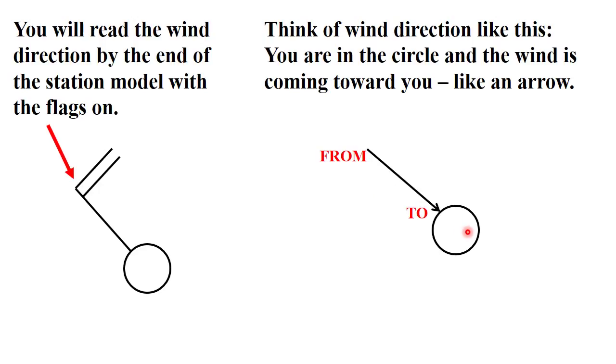An example is you are inside this circle. The winds will be coming from this end toward you. In other words, for this example here, the winds are coming from the northwest toward the southeast. You can think of the wind direction as being an arrow.